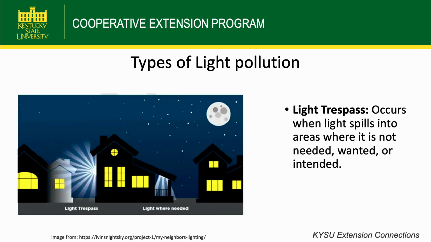Another type of light pollution is light trespass. It occurs when light spills into areas where it's not needed, wanted, or intended. So if you've ever had a neighbor that has a light on that shines through your bedroom window at night that keeps you up, that's a type of light trespass.